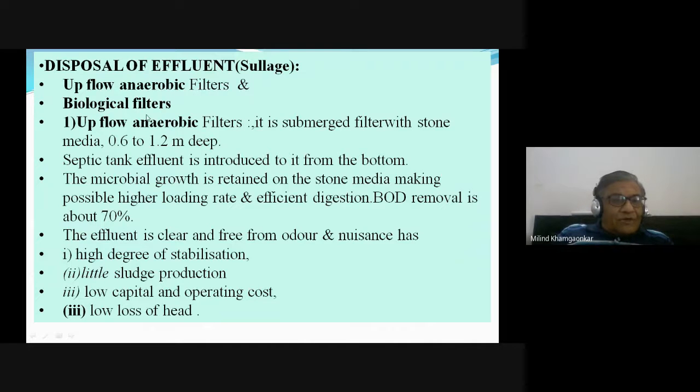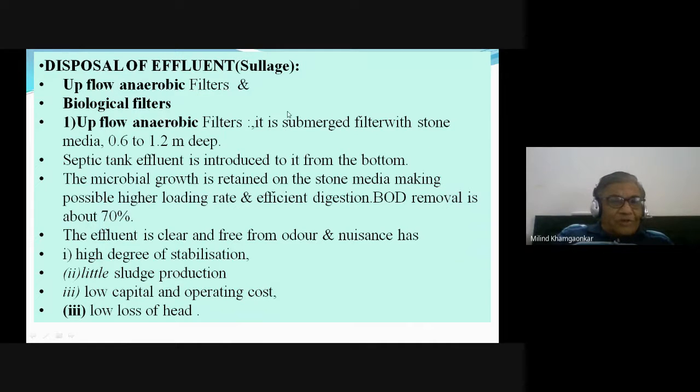Some biological filters are there, upflow anaerobic filters. It is a submerged filter with stone media. नीचे से पानी फोर्स से आता है, ग्रेविटी से. This is sludge water. It is just like a trickling filter, but here the sewage or the sludge is allowed to come from the bottom, and it comes upwards.